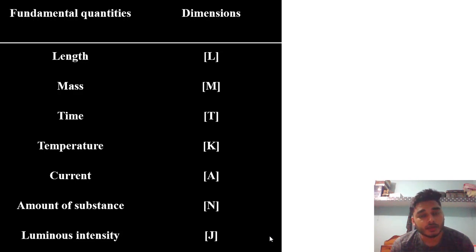So these are fundamental quantities and their respective dimensions.